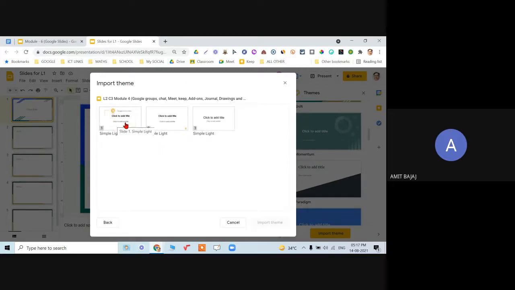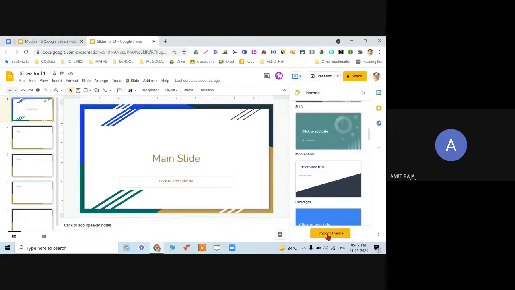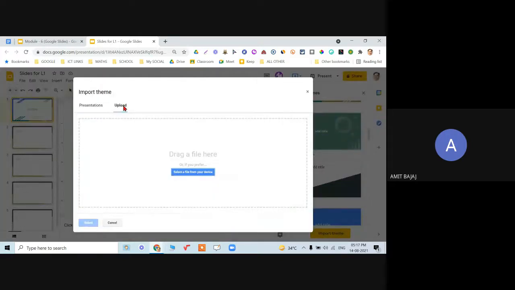So what type of a theme was used? This is the slide only created by me, and I generally prefer the simple light theme, white background and nothing. In that case I can choose that, but it is already selected. You can even upload your own themes, but this is not required as far as the exams are concerned.